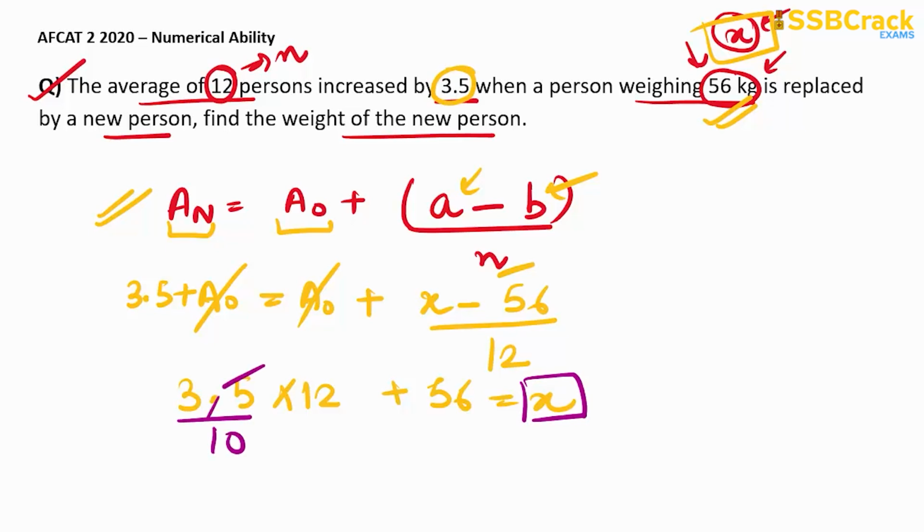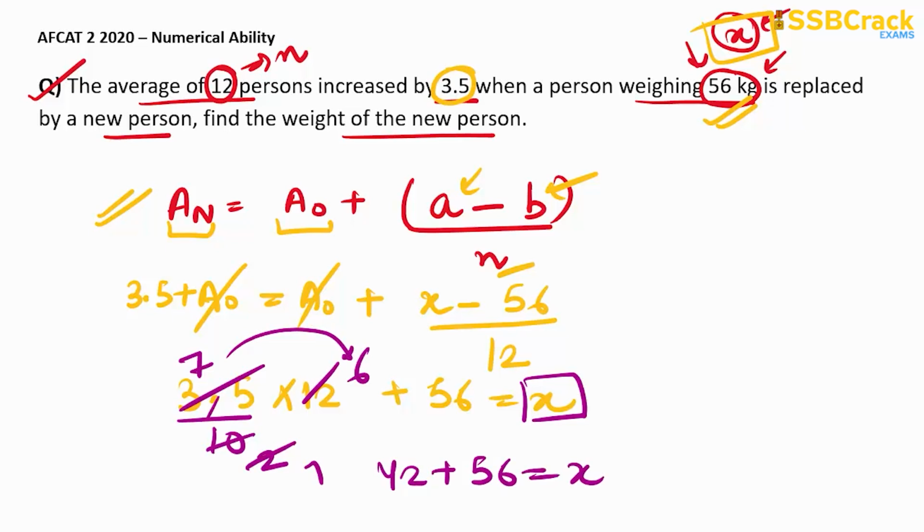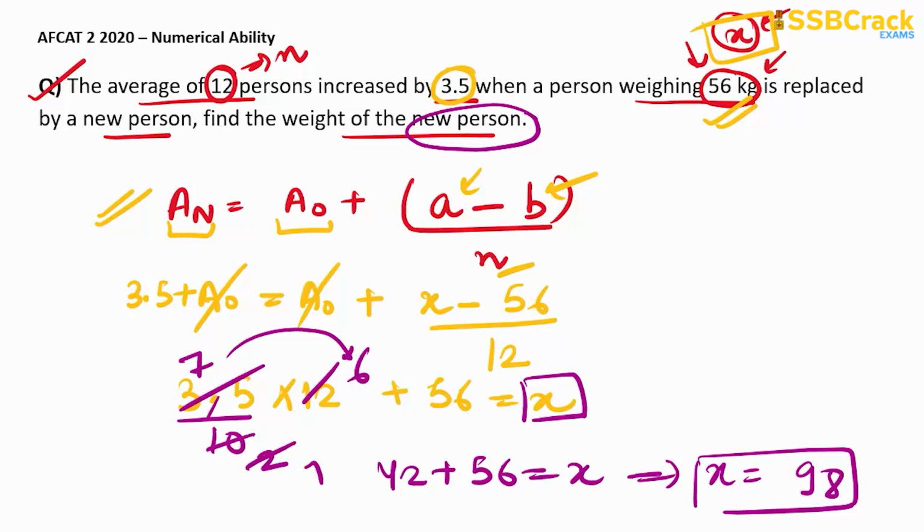Here 5 7s are 35, 5 2s are 10, 2 1s are 2, 2 6s are 12 and 7 6s are 42, plus 56 is equal to x. This implies x is equal to 98, right? So the weight of the new person is 98. So 98 should be our answer. So if you have remembered this formula correctly, you can easily solve this question, right?